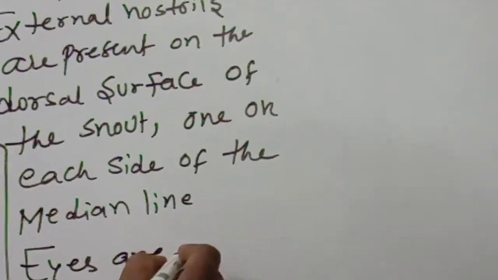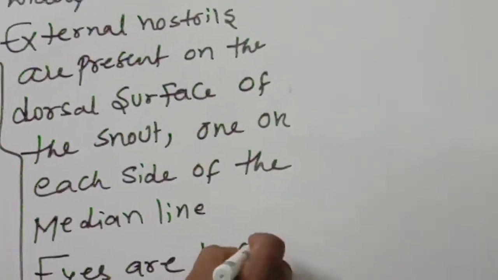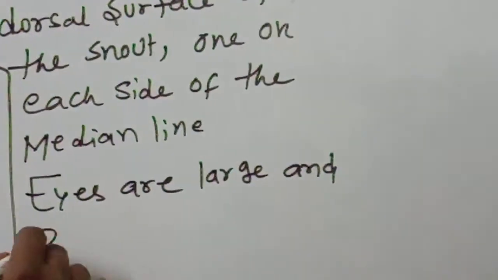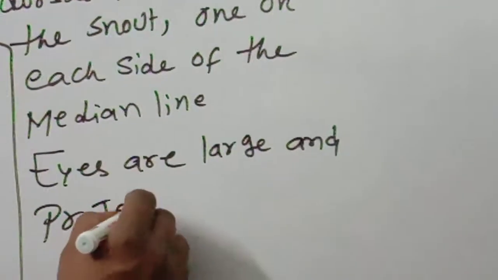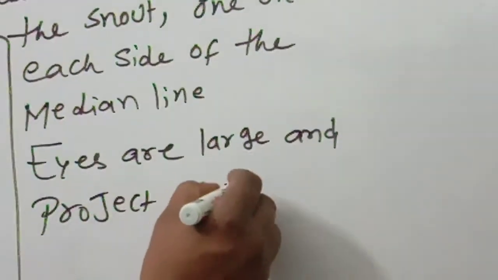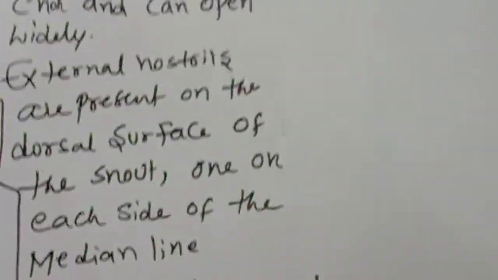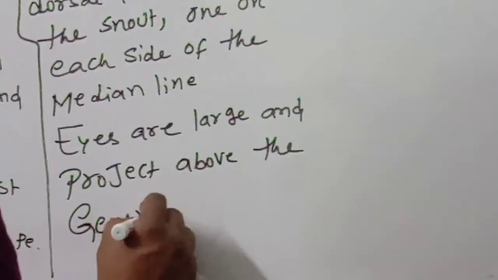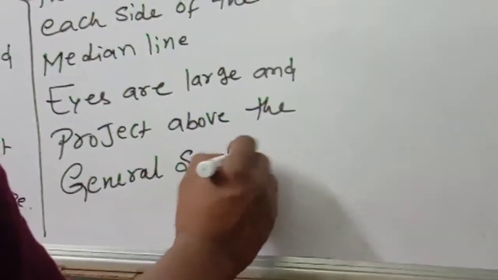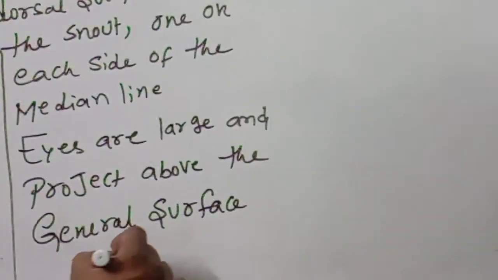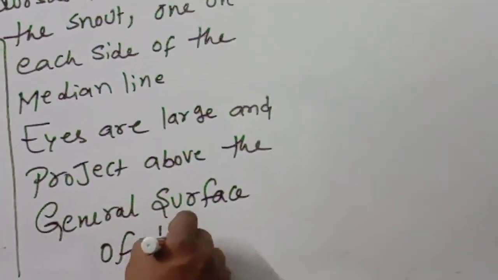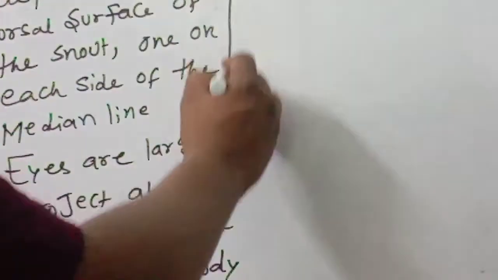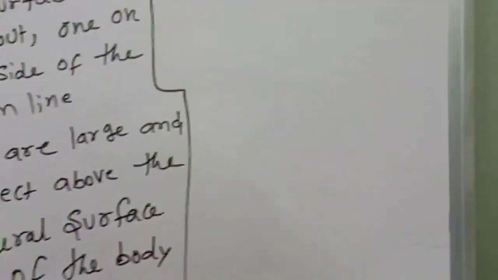Eyes are large and project above the general surface of the body.